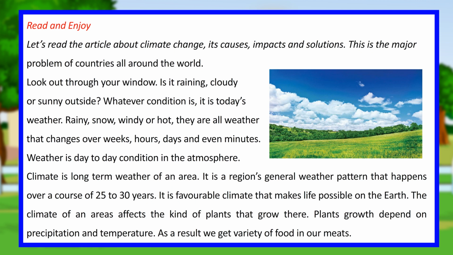Climate is the long-term weather of an area. It is a region's general weather pattern that happens over a course of 25 to 30 years. It is a favorable climate that makes life possible on the earth. The climate of an area affects the kind of plants that grow there. Plants' growth depends on precipitation and temperature. As a result, we get a variety of food in our meals.